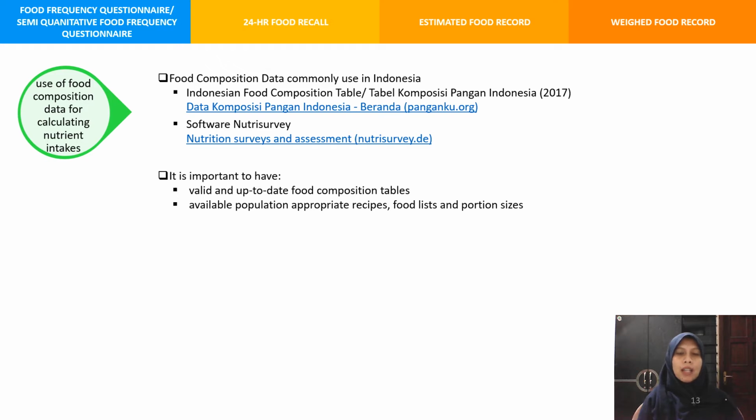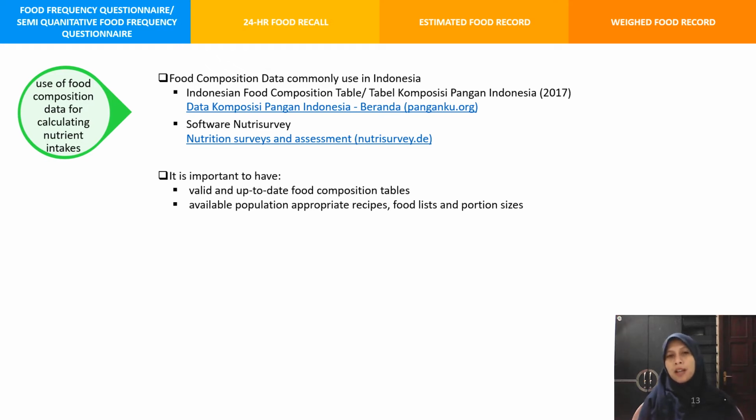After collecting data on food consumption, the next step is calculating nutrient intake by using food composition data. In Indonesia, the food composition data that is commonly used is the Indonesian Food Composition Table, or Tabel Komposisi Pangan Indonesia. The latest version is from 2017. It consists of several databases that are compiled into one. And we also usually use the software NutriSurvey, which also consists of several databases, and we can also add a food in the NutriSurvey, so we can update the data from time to time.